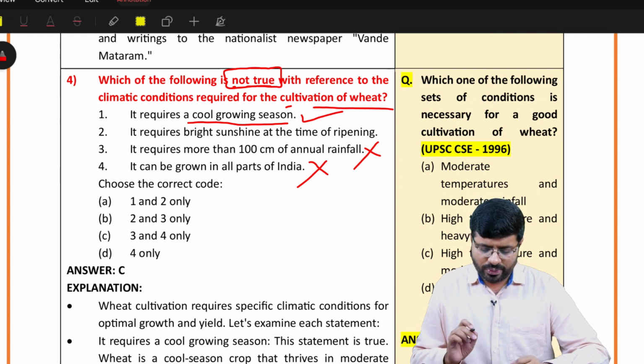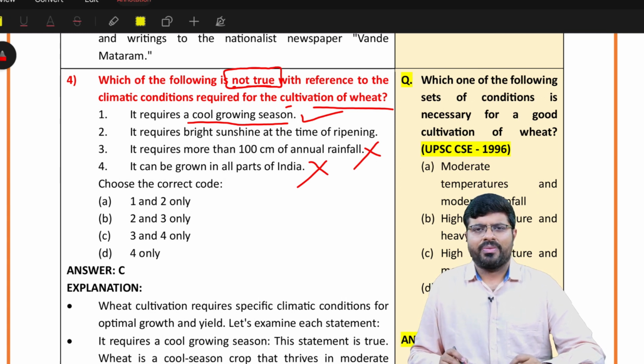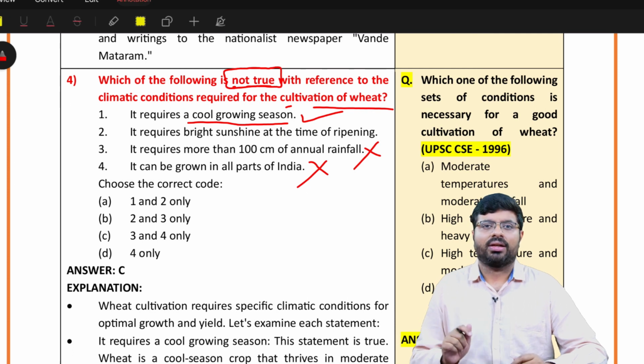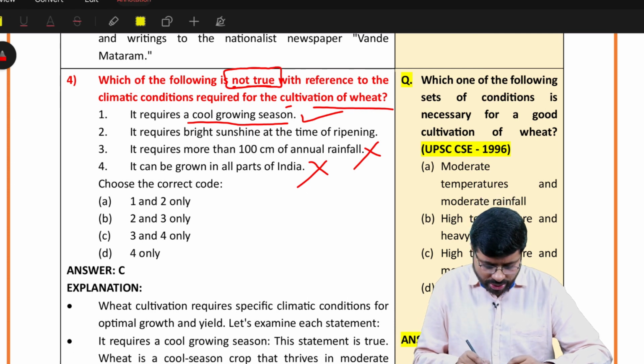Whether it requires bright sunshine at the time of ripening, that is usually at the end stages, towards February, March, which is true, it does require. If you don't know that also, you should answer this question right. I want you to get this question definitely right. So that should be 3 and 4.